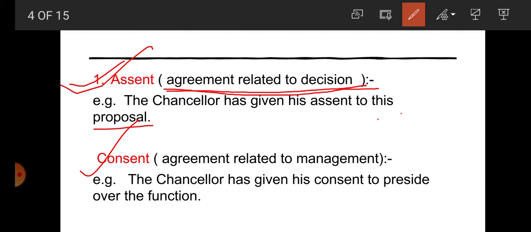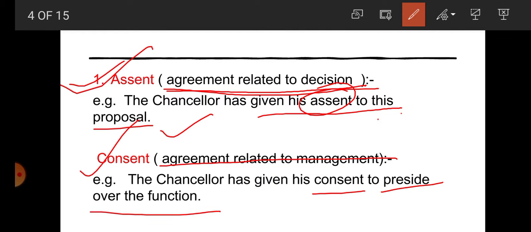Here, the Chancellor has given his assent to this proposal. It is related to the decision of the Chancellor. That's why assent is used here. Now, where is consent used? Agreement related to management. For example, the Chancellor has given his consent to preside over the function. To preside over the function is related to management.